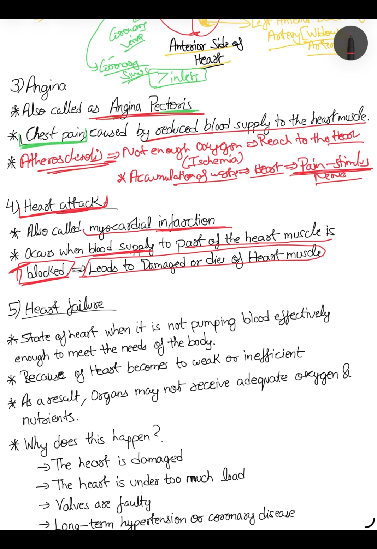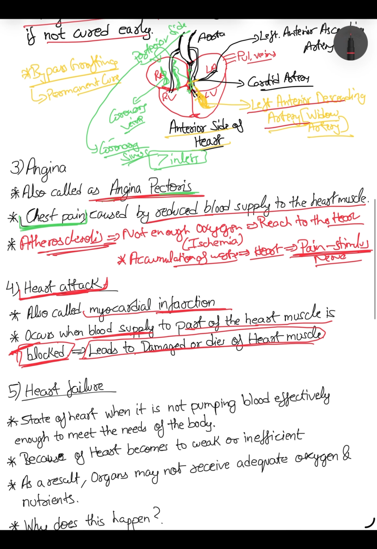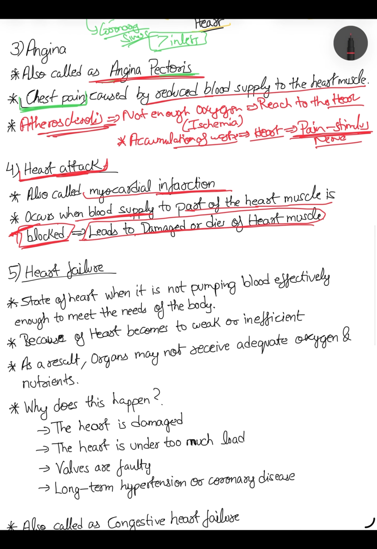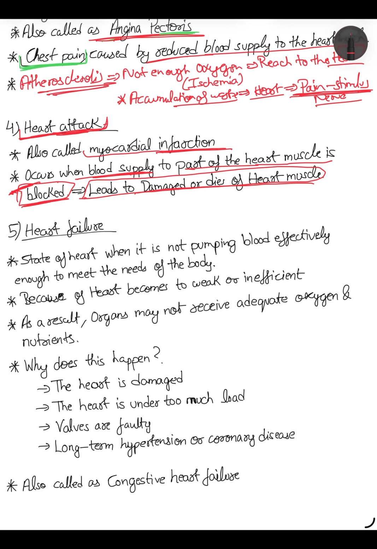Remember, it is like an attack, something attacking. Attack on what? The heart is made of muscles. Attack on muscles. And how can you attack? When you block the oxygen supply, the muscle will start dying. So it leads to damage or death of the heart muscle. When your left anterior descending artery, which is called the widow artery, is properly blocked, it will lead to a fatal condition, because your left ventricle will die. Then nothing can be done, almost nothing can be done. So this is all about the heart attack.